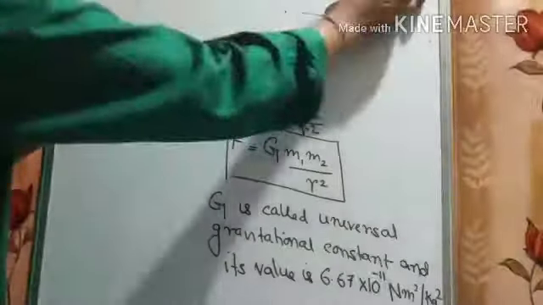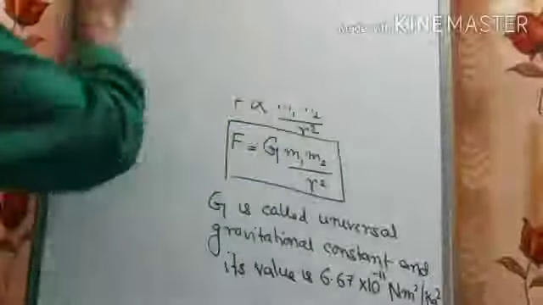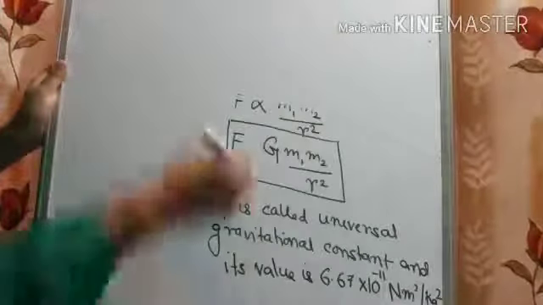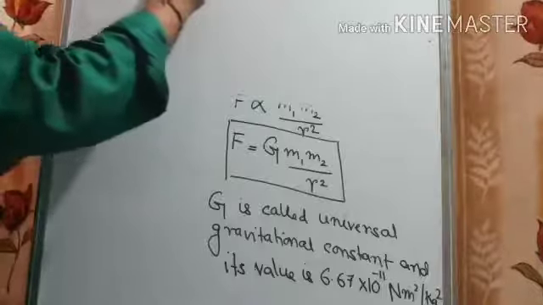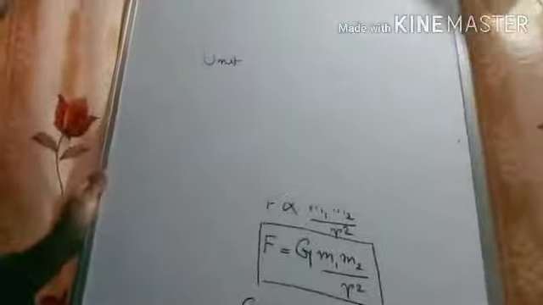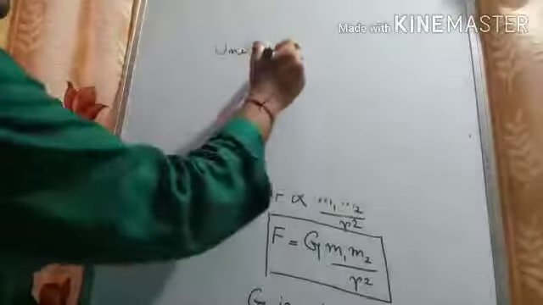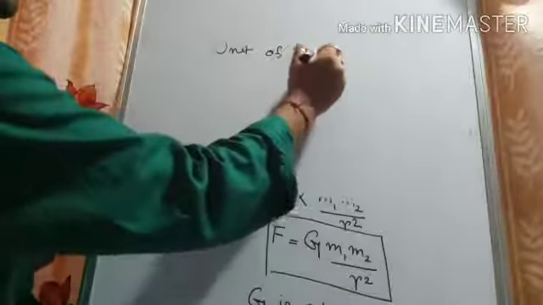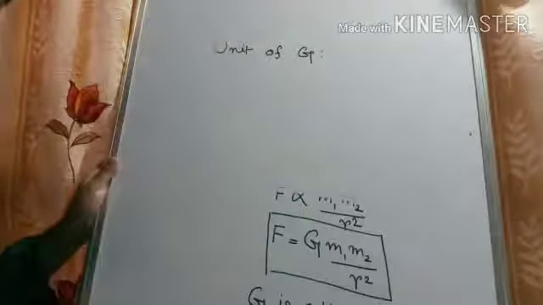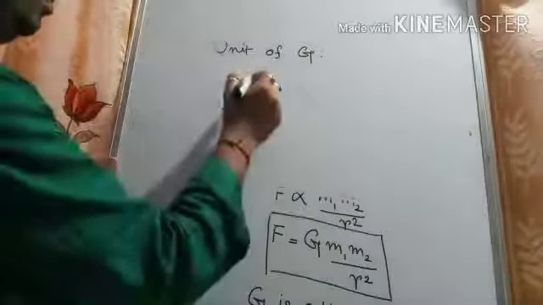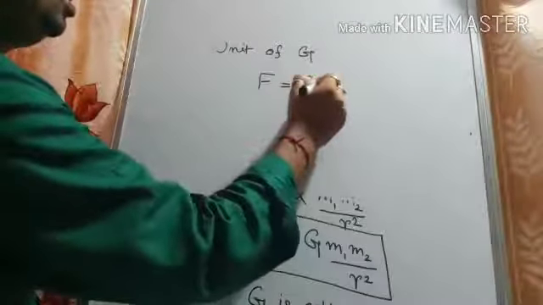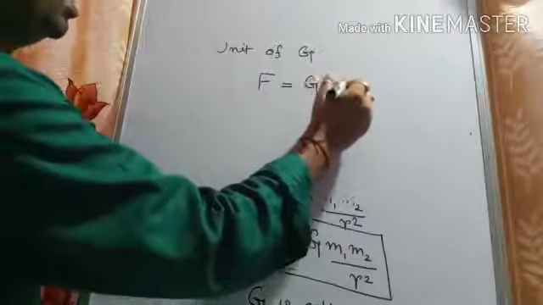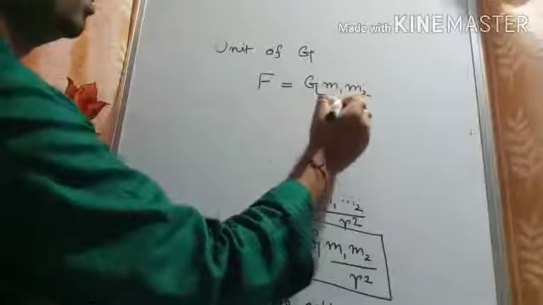See here, it is actually the SI unit of capital G. So, unit of capital G. We know that F is equal to G m1 m2 by r square.